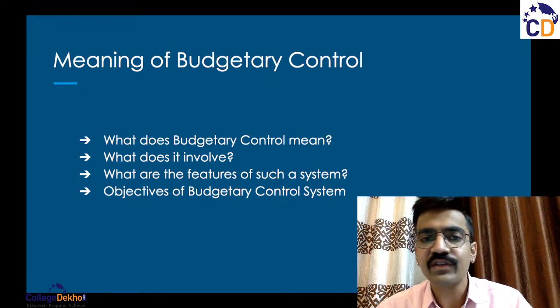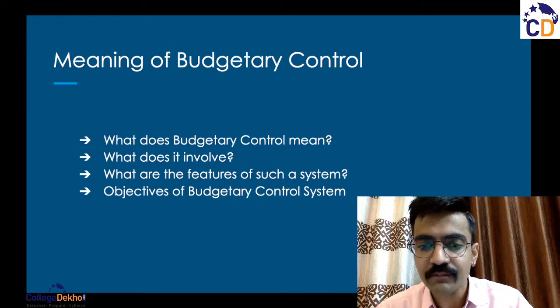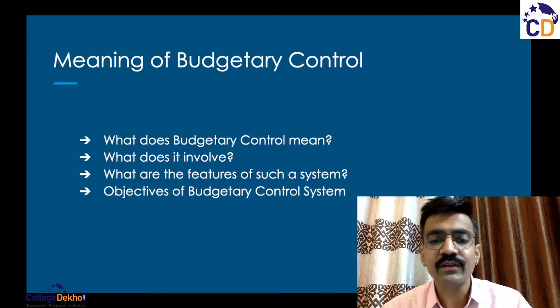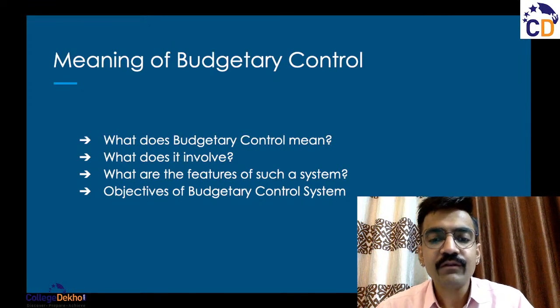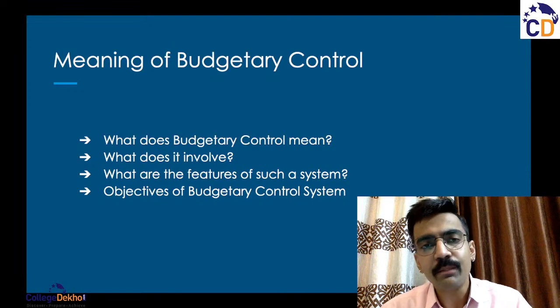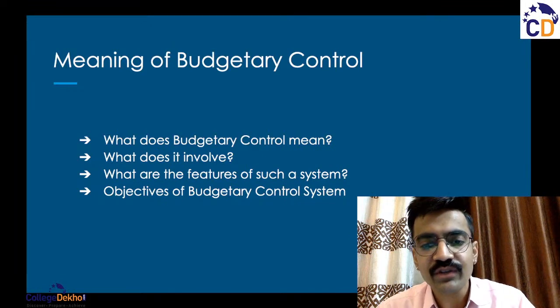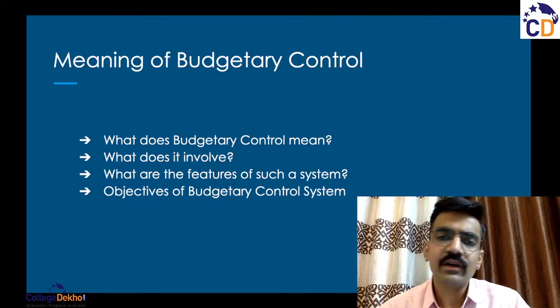I will account for this situation in the current budget. All right. So budgetary control is a system of management control and accounting in which all of these different operations, all of these different situations are forecasted and planned in advance to the extent possible.